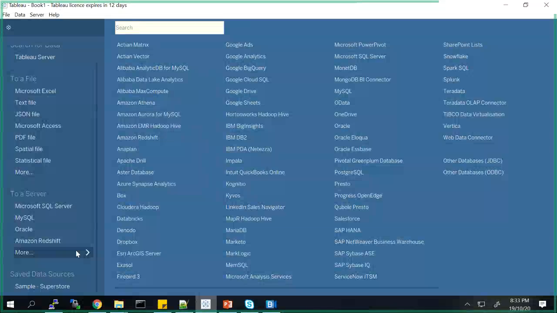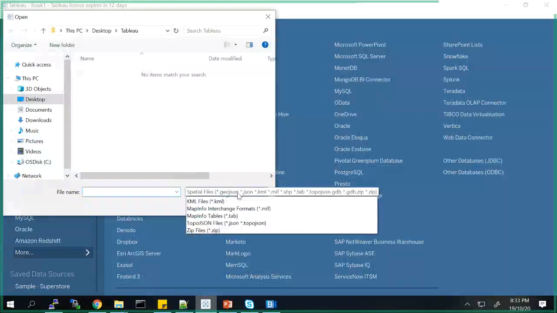I can see there is ESRI ArcGIS Server under Dropbox. This one? Okay, is this what you are referring to? Yeah, that is the GIS thing. I'm not familiar with it, but Hari's question will be in that spatial file section. Yeah, most probably these are spatial files, because these are readily available for the district and the state and all.